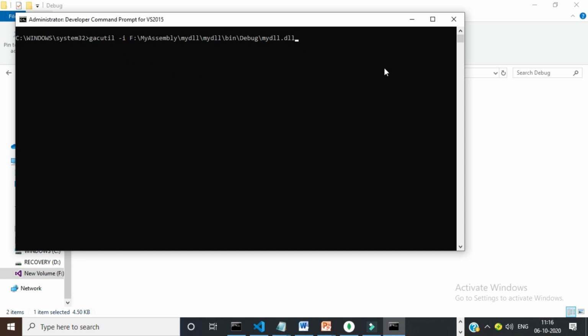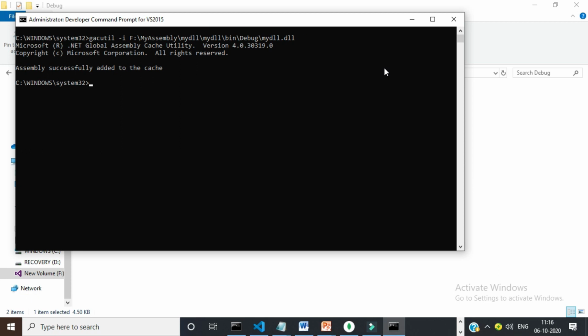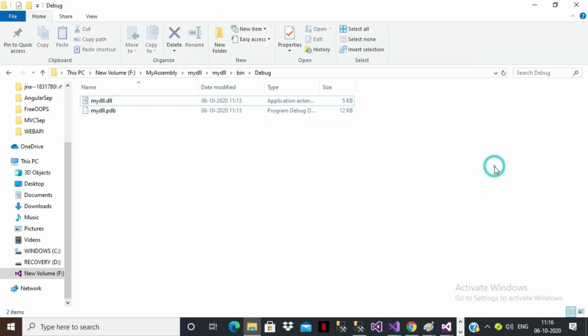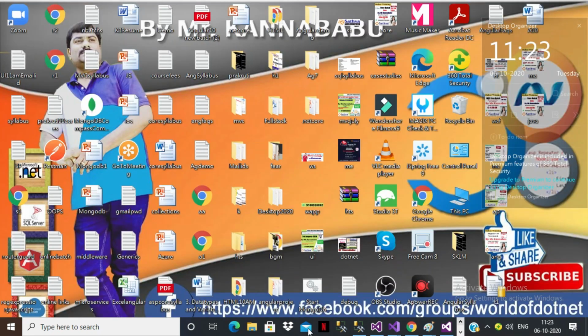Okay, now press enter. gacutil -i and the path of the DLL. Now the assembly is successfully added to the cache. Now let us see here. Go to your C drive, program files, and there you can see the GAC location. Your MyDLL file must exist in that location.